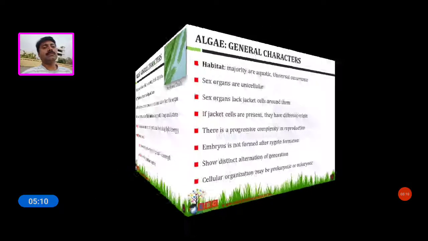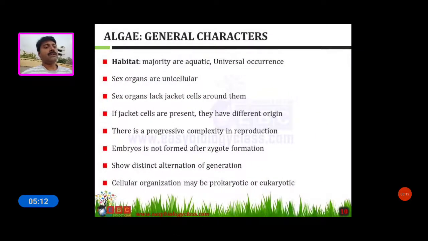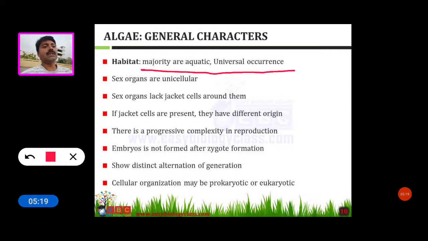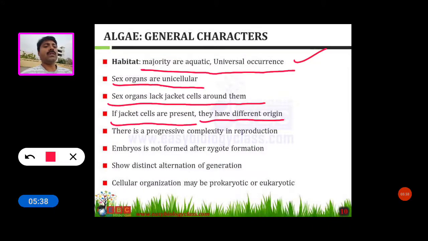Now see habitat. The majority are aquatic, with universal occurrence. The sexual organs are unicellular, and the sex organs lack jacket cells around them. If jacket cells are present, they have a different origin.